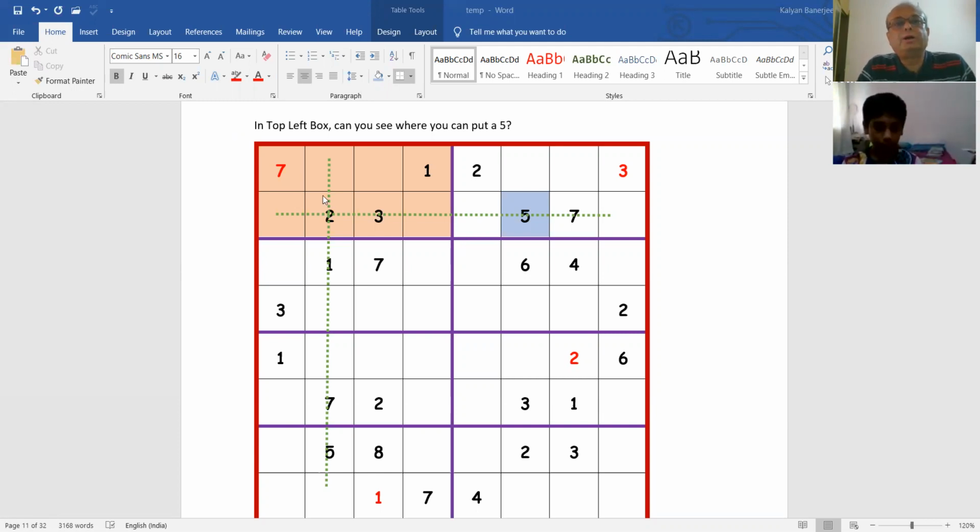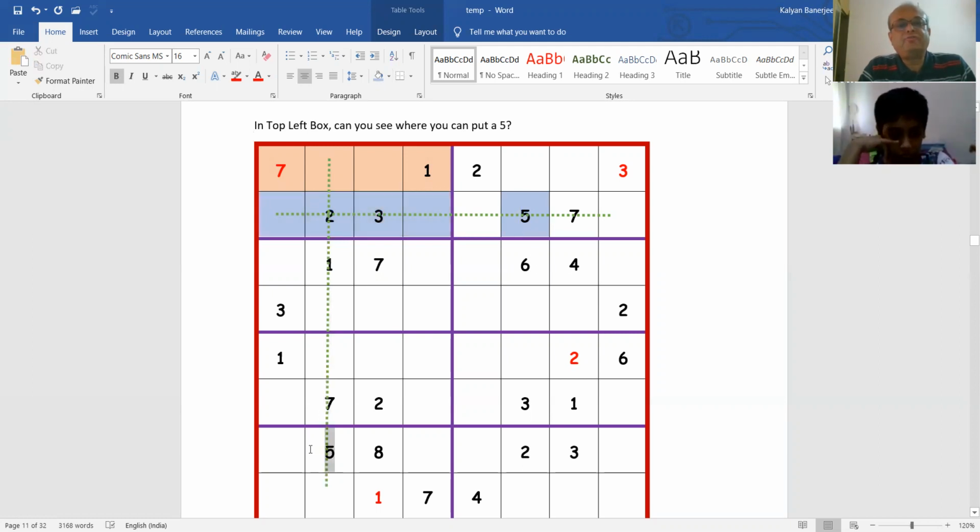Now here we have chosen this place, the top left. There is a 5 here and we want to fill in a 5. There is a 5 here, so there can be no 5s here because in this row there is already a 5.